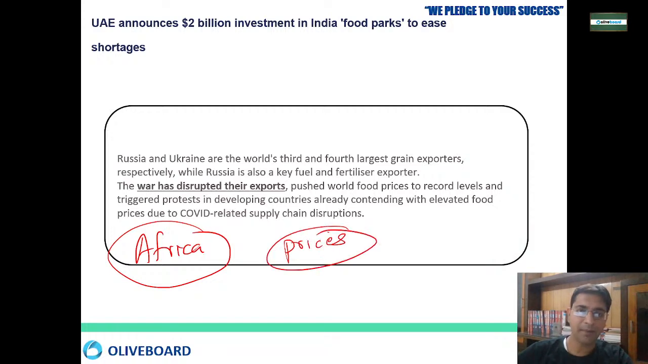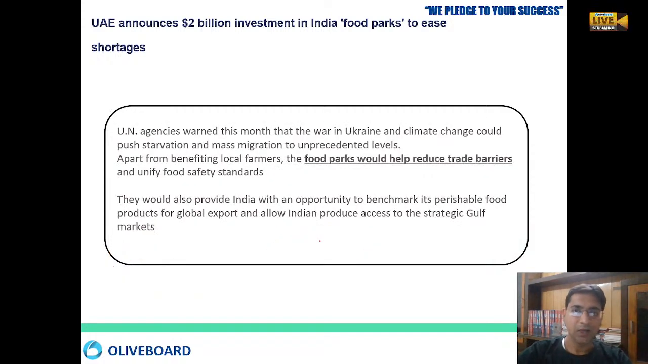Prices have gone out of control and people do not have the money to buy things. So what is the purpose of this food park? It will help benefit the local farmers. It will also help in reducing trade barriers. At the same time, it will unify the food safety standard. Right now every country focuses on different food standards. So these four countries, called among the top four countries in the world, will have to unify on the food standard so that no consignment gets blocked.